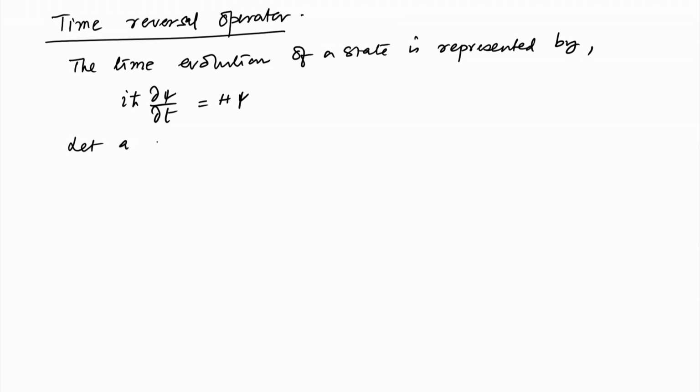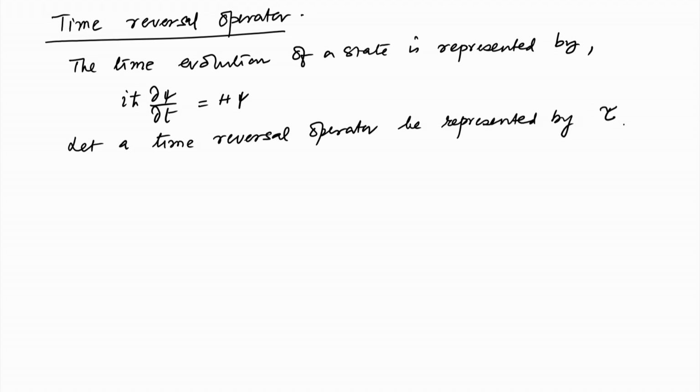Let a time reversal operator be represented by tau. Now, if this time reversal operator, namely tau, commutes with H, the Hamiltonian of the system, then we can write, and we just want to introduce that tau is a unitary operator.